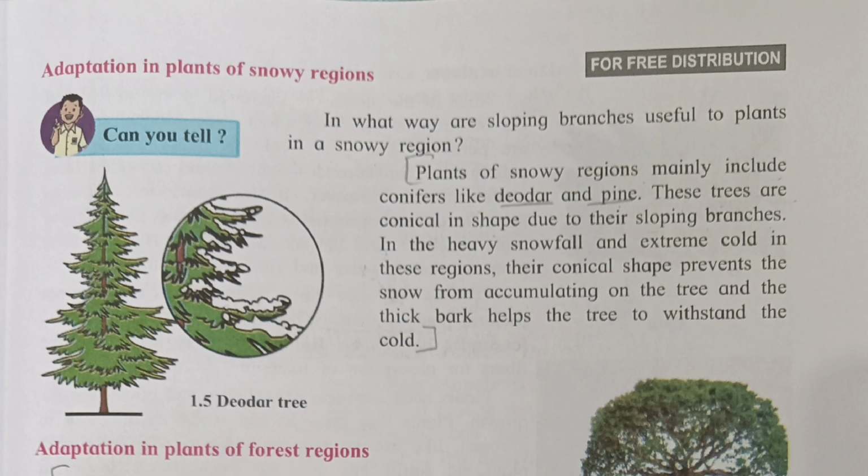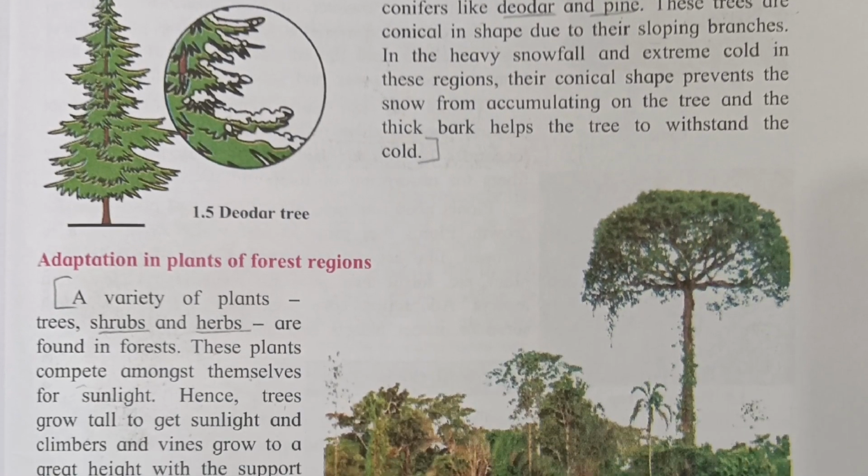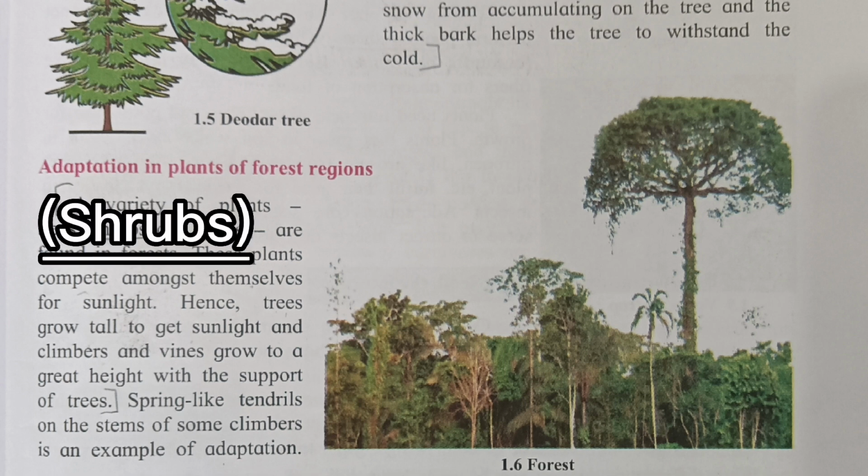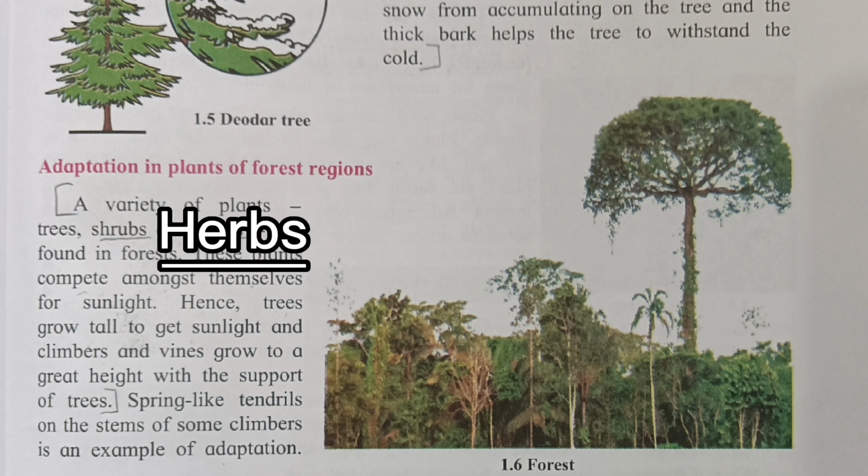Mark this paragraph next. Adaptation in plants of forest region. A variety of plants, trees, shrubs, and herbs are found in forest. Shrubs mean a woody plant which is smaller than a tree and has several main stems arising at or near the ground. Herbs are any plants with leaves, seeds, or flowers used for flavoring, food, medicine, or perfume.